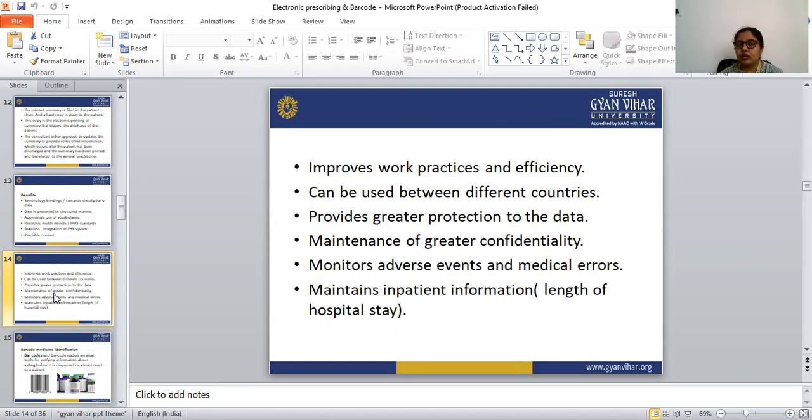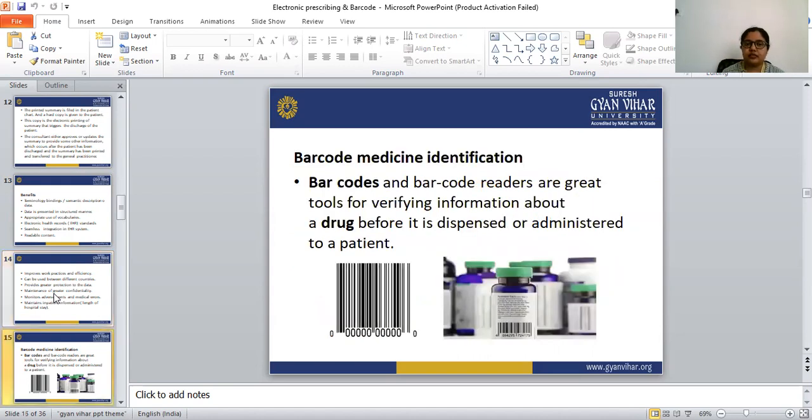So this is all about the electronic discharge as well as the electronic prescription system. These two things are very useful in the healthcare system. The work becomes very easy with the help of these two systems. So next is barcode medicine identification.